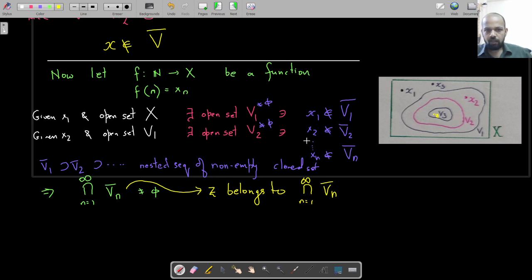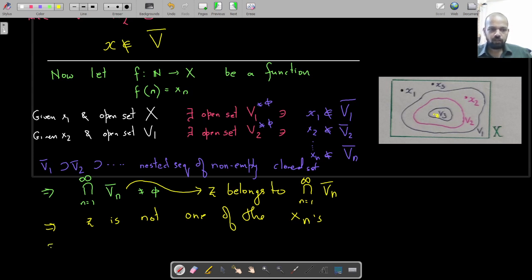So can z be any of these xn? If z was an xn, then z would not belong to Vn closure, but if it's not in Vn closure, it won't be in the overall intersection. So clearly z is not one of the xn's, and of course if it is not one of the xn's, then this function f from n to X cannot be onto, because here is a point z which is not in the image of this function.